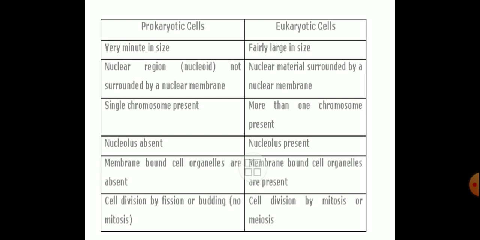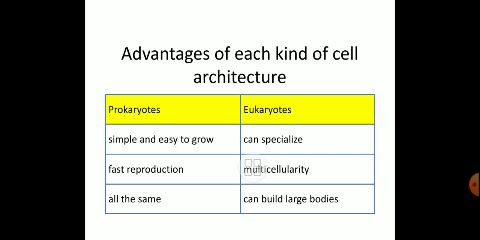More than one chromosome is present in the eukaryotic cell. In the case of prokaryotic cells, a single chromosome is present. The nucleolus is absent in the prokaryotic cell, my friends, and present in the eukaryotic cell. Most importantly, membrane-bound cell organelles are present in the eukaryotic cell, and cell division takes place by mitosis or meiosis. In prokaryotic cells, cell division is by fission or budding.